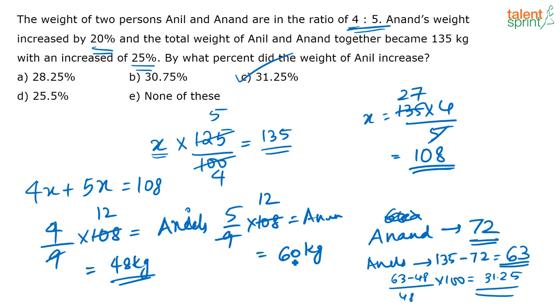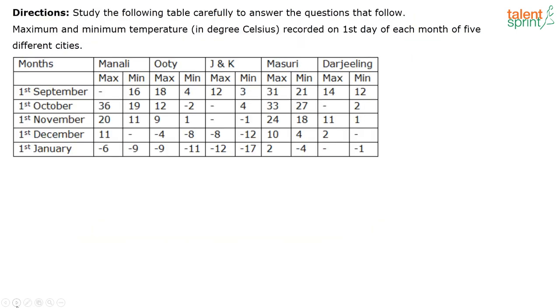Now they are saying that Anand increased weight by 20%. So what is 20% of 60? See, 10% of 60 is 6 and 20% of 60 is 12. So 60 plus 12, that is 72. So Anand's current weight is 72. So what will Anil's current weight be? 135 minus 72, that is 63. So then you find out the required percentage. So the correct answer here is option C, 31.25. Hope it's clear.